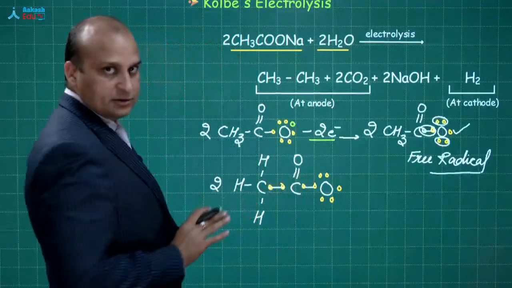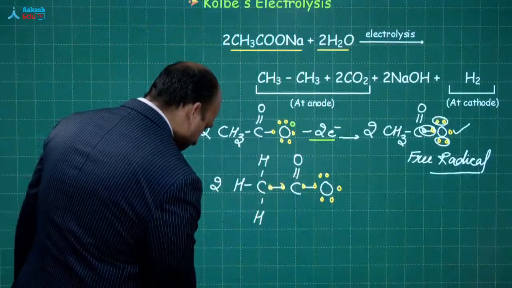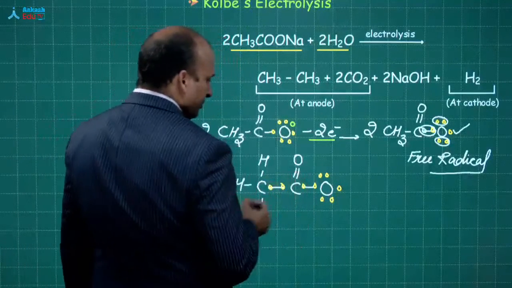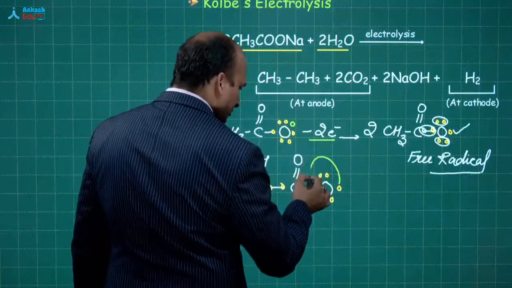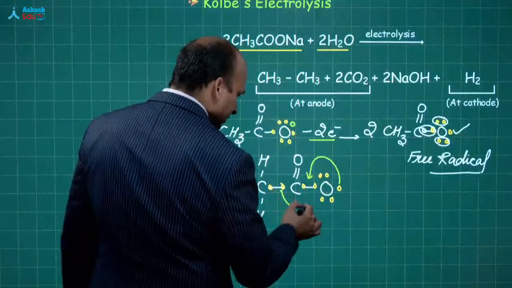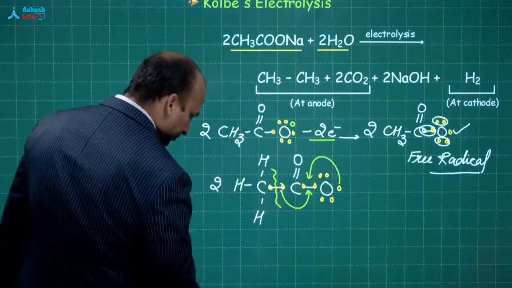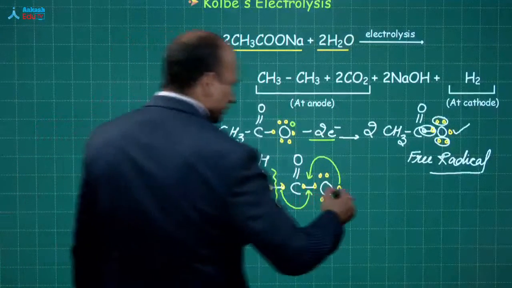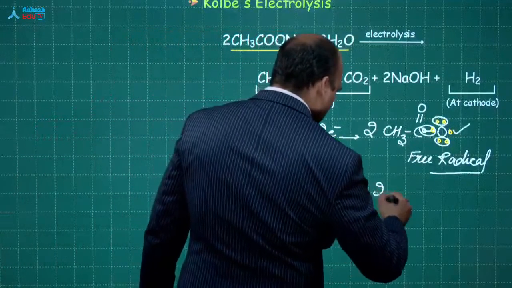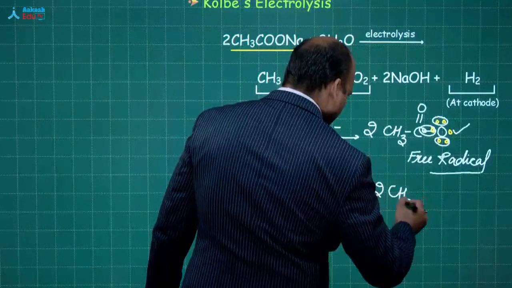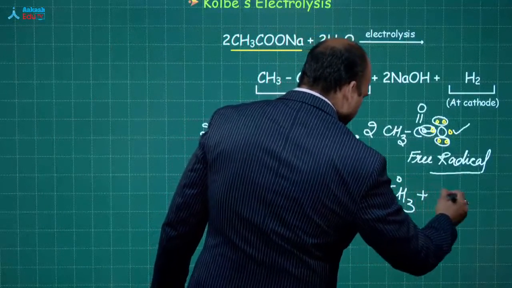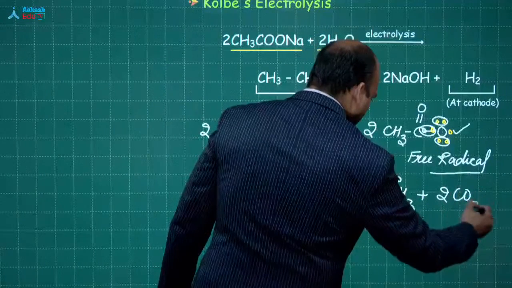Okay, this is how the electrons are being shown. Now, see what happens. This electron and this electron combine. This is how it will break, and it will give you 2 CH3 free radicals plus 2 carbon dioxide.